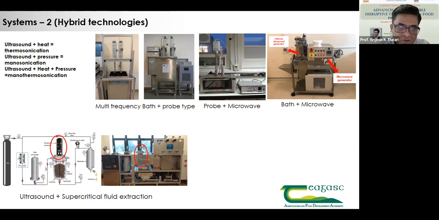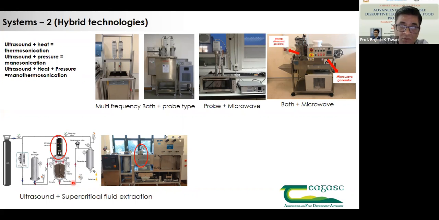Supercritical fluid extraction or subcritical fluid extraction is mainly used for extraction of non-polar compounds. For example, if you want to extract rice bran oil from bran, one of the cleanest technologies here is supercritical CO2.